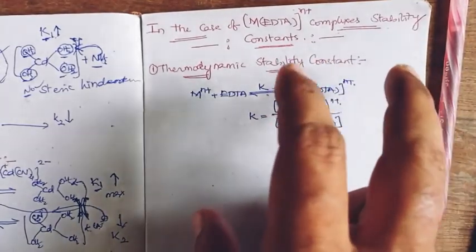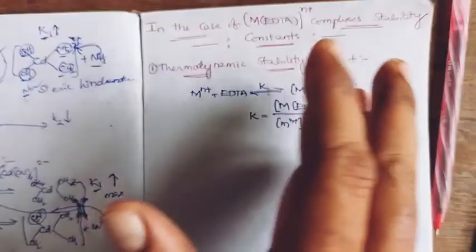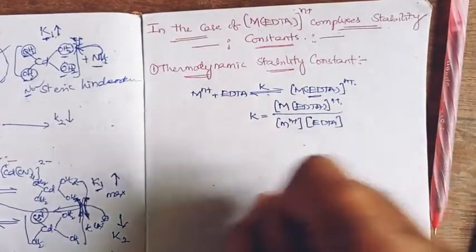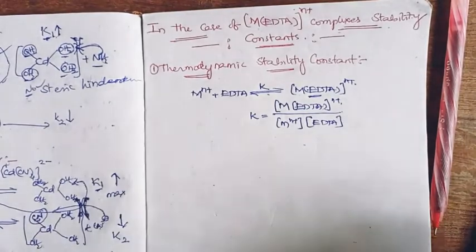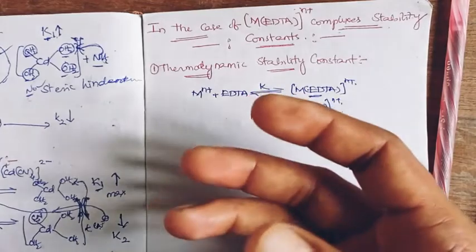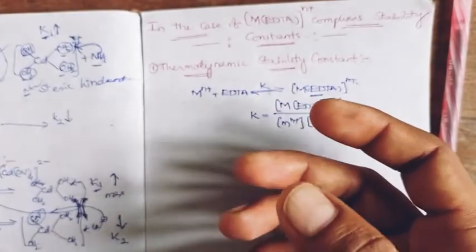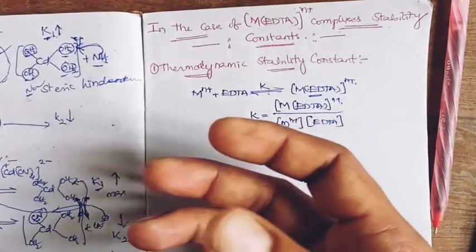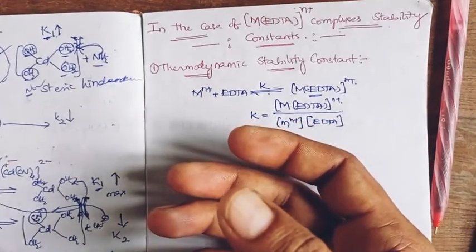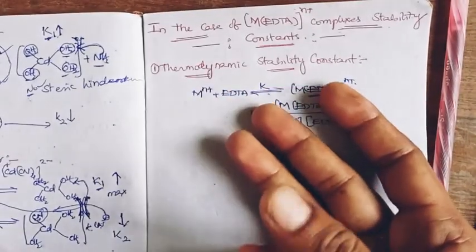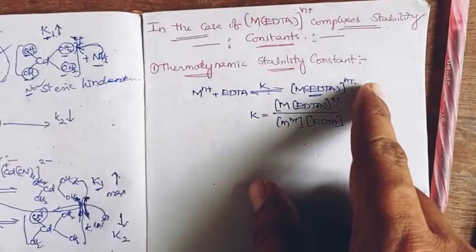When different formulas are generated, they are termed differently. There we have two other stability constants: the conditional or apparent stability constant, and finally the concentration stability constant.